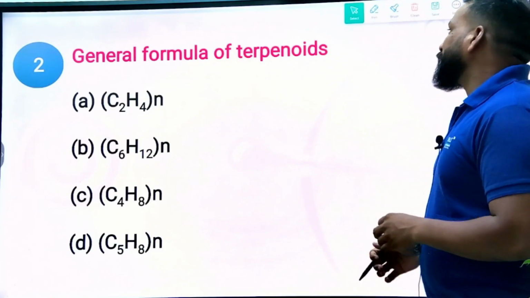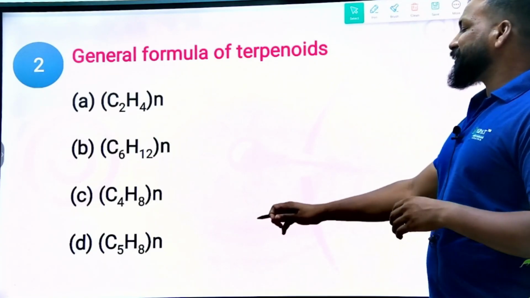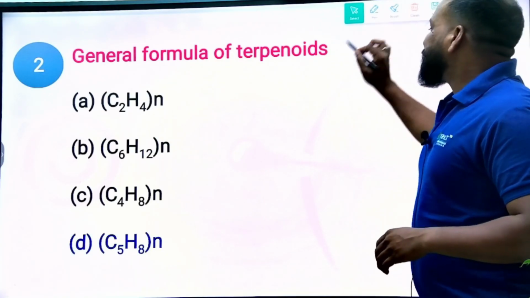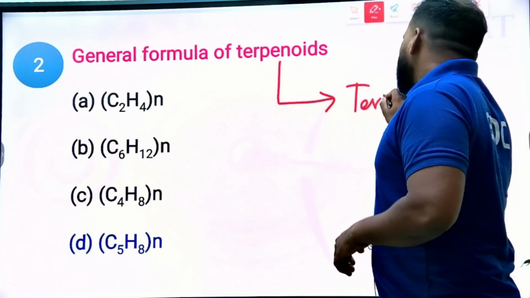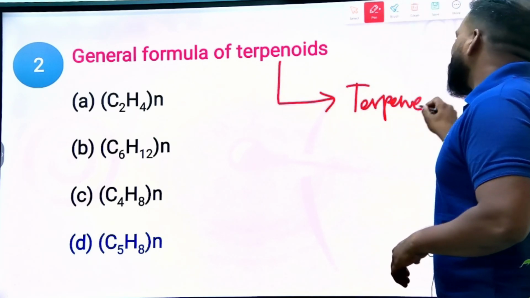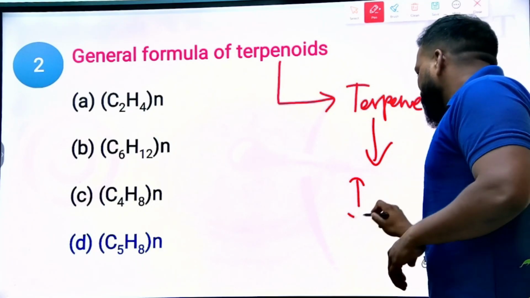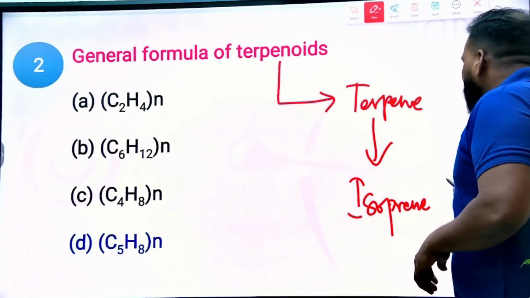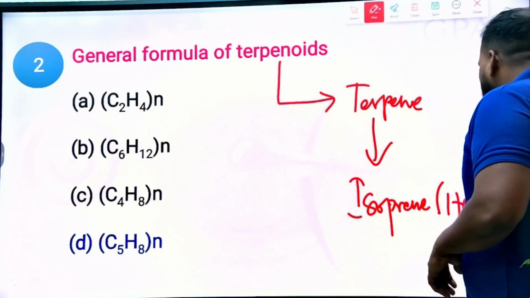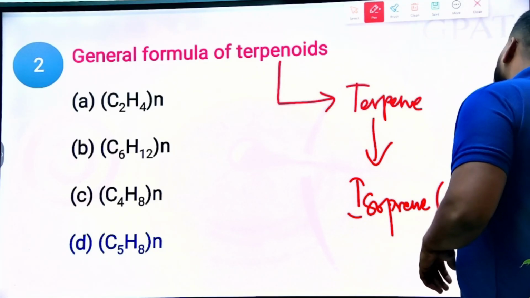The general formula for the terpenoids, option D is correct, because terpenoids are obtained from the terpenes, and these terpenes are obtained from the isoprenes or hemiprenes. What do you mean by that?